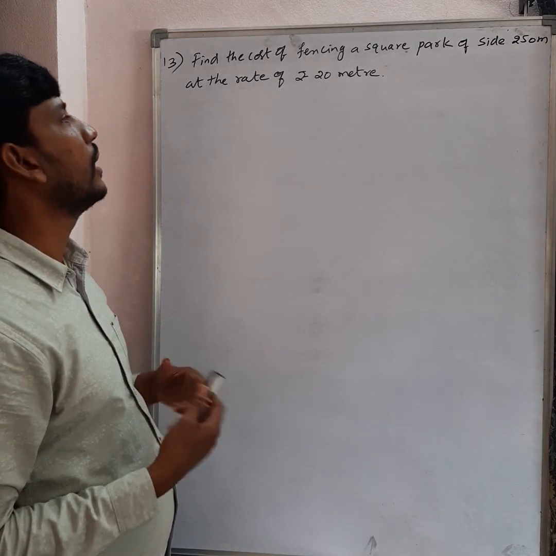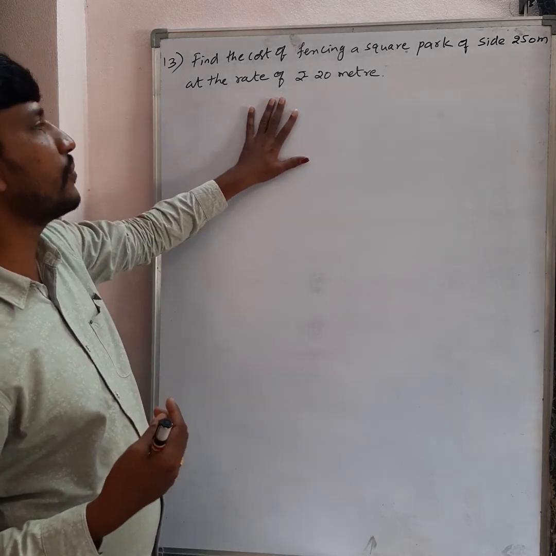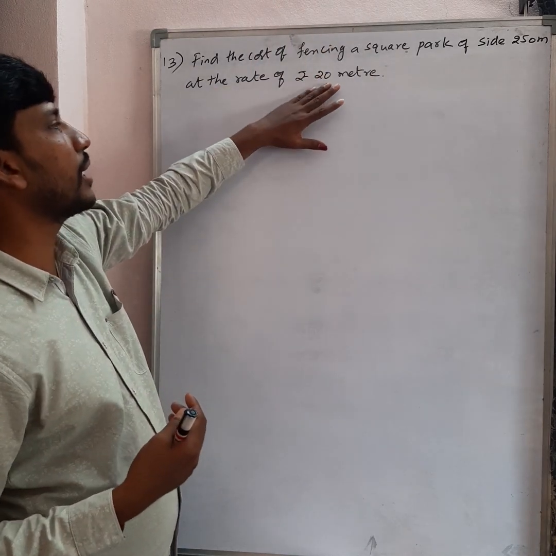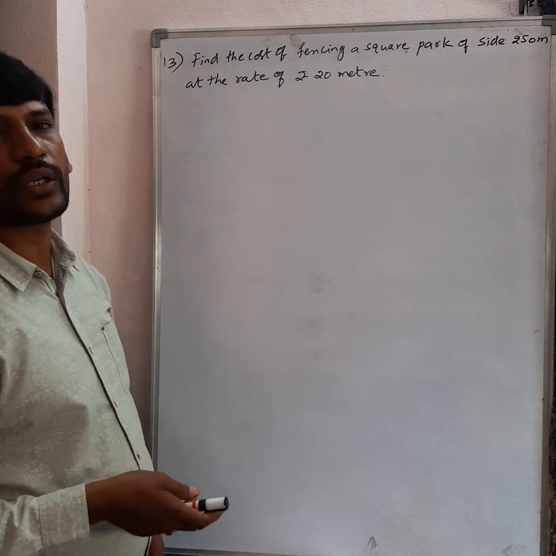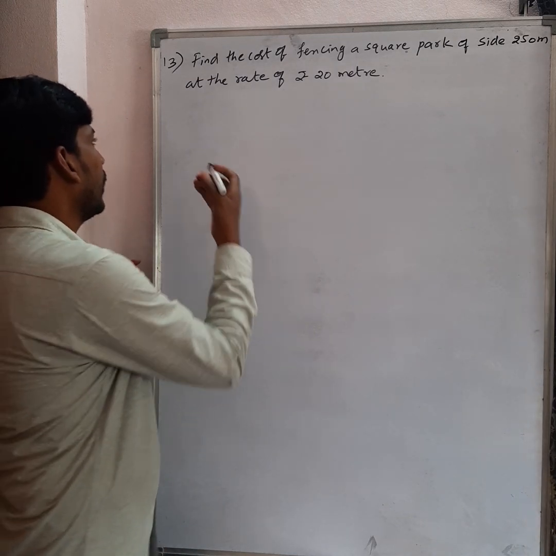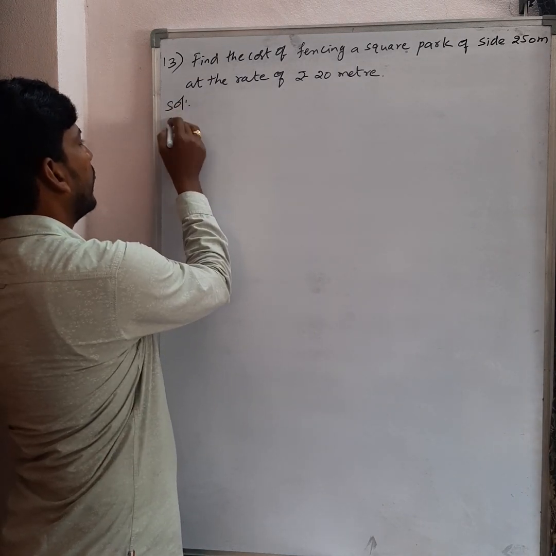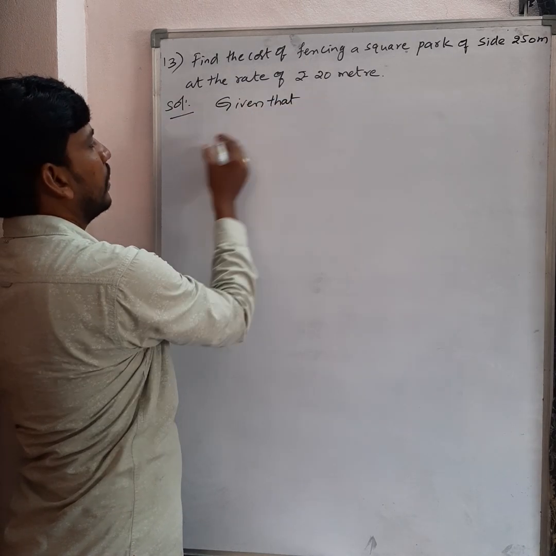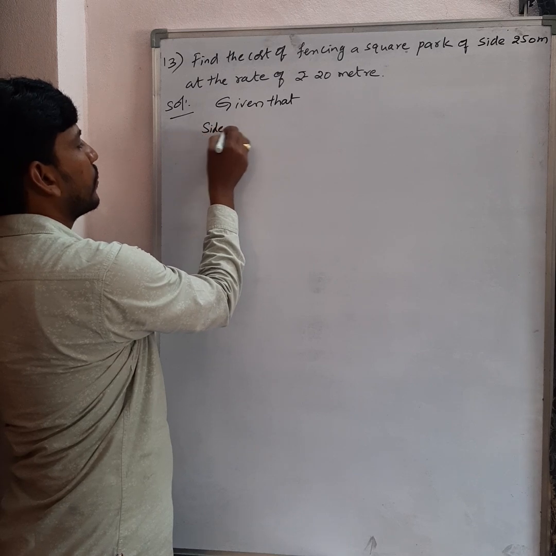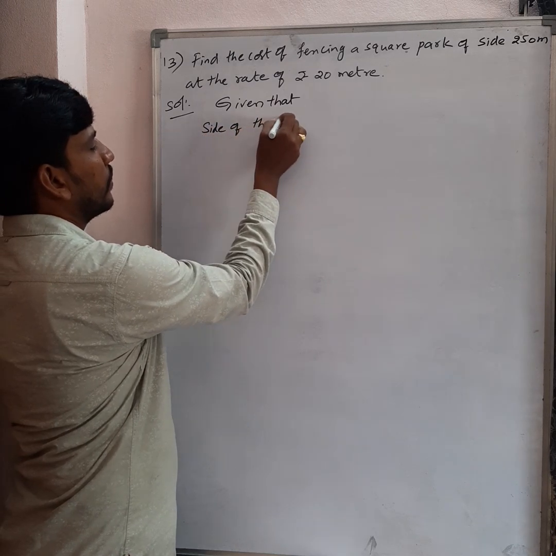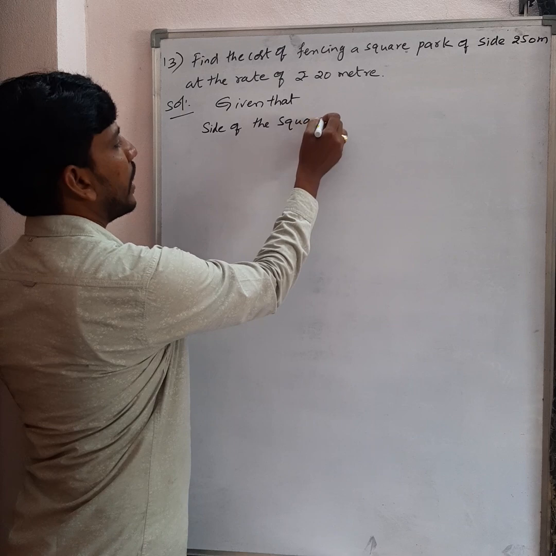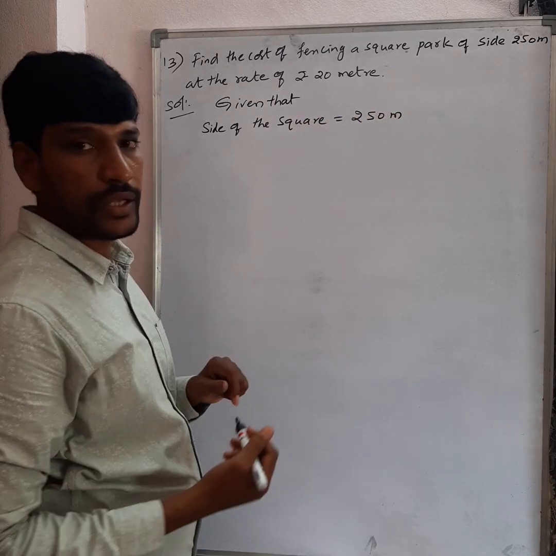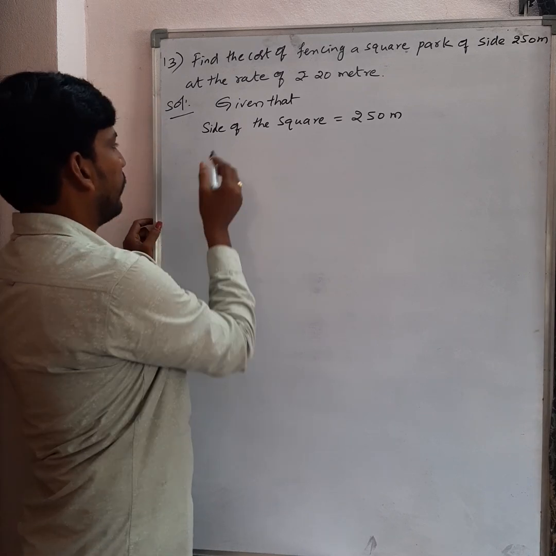To find this, we first find the perimeter of this square. Then after that just multiply with 20. You will get the total cost. Now see the solution. Given that the side of the square is equal to, how much is it? 250 meters they have given. So now find the perimeter.